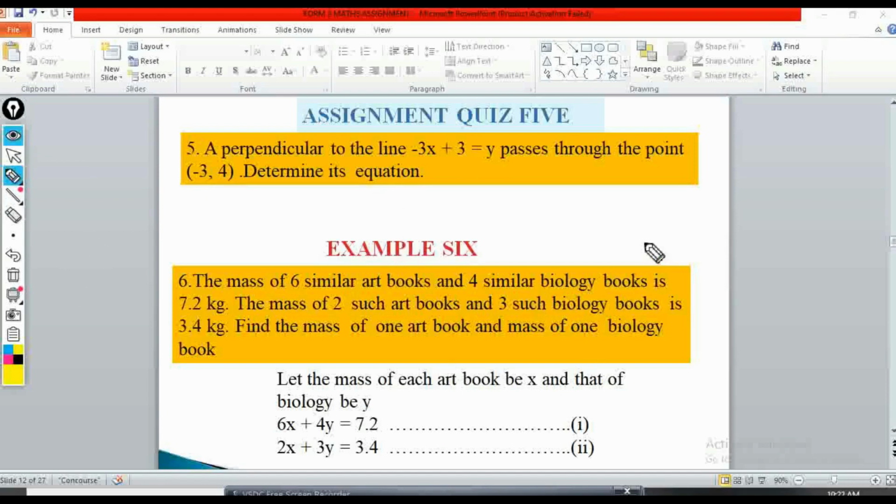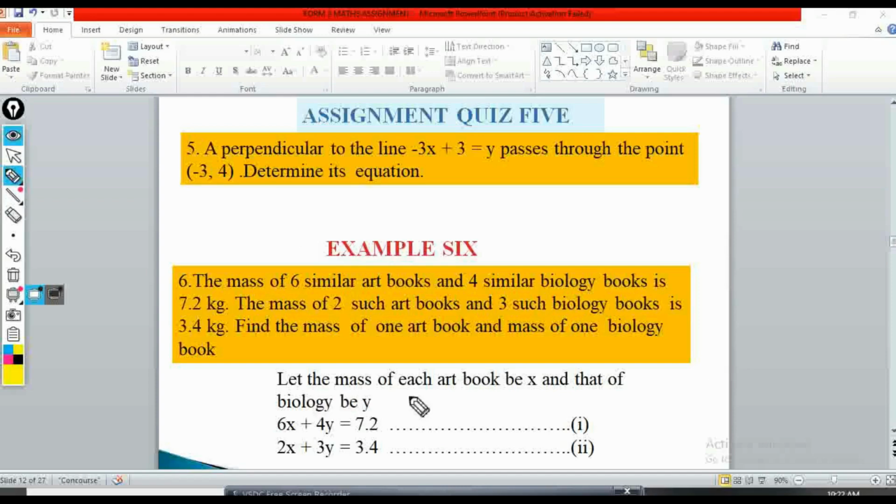Example 6 is a simultaneous equation. The mass of 6 similar art books and 4 similar biology books is 7.2 kilograms. The mass of 2 such art books and 3 such biology books is 3.4 kilograms. Find the mass of 1 art book and the mass of 1 biology book. So this is a simultaneous equation which I'm going to solve, so we can solve it together.